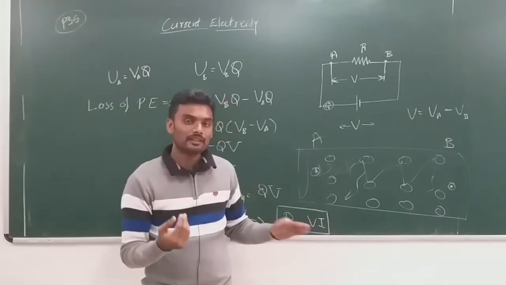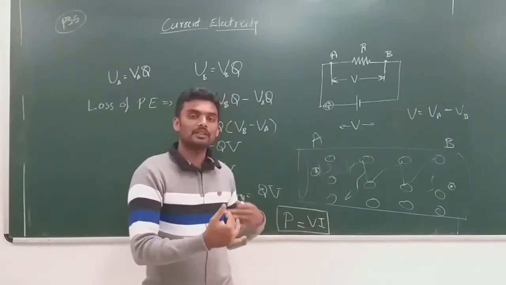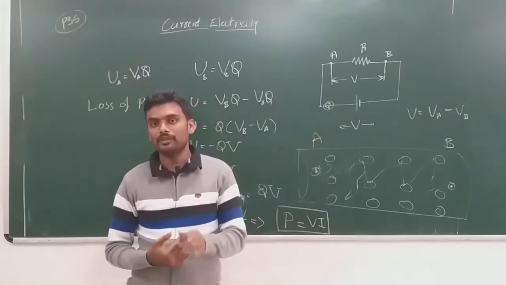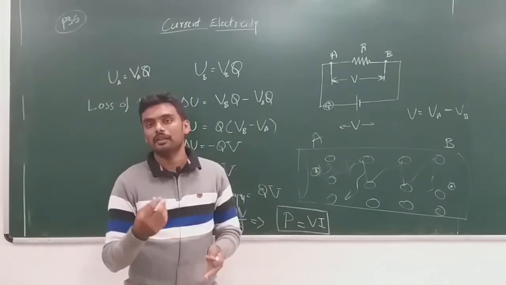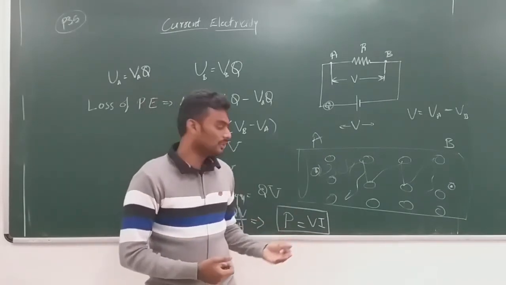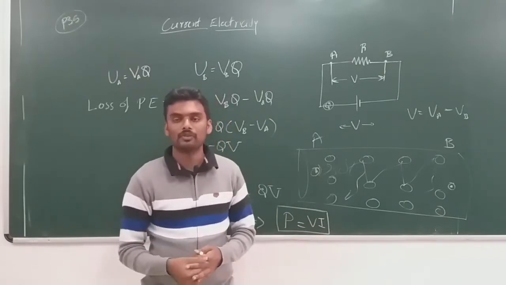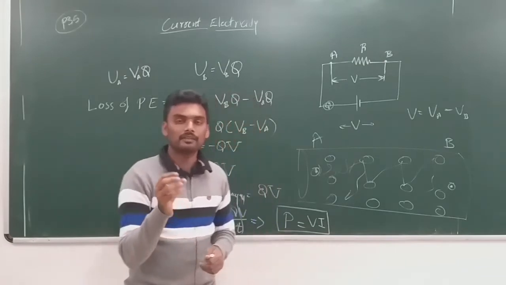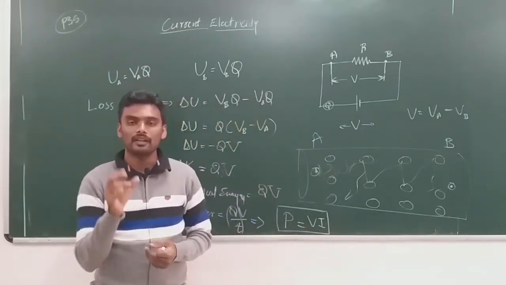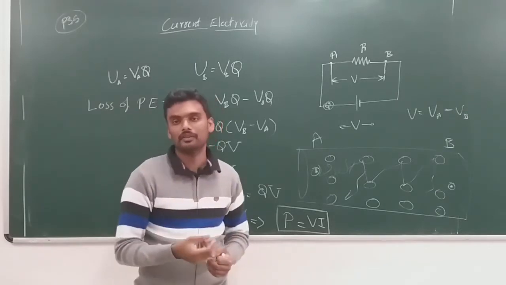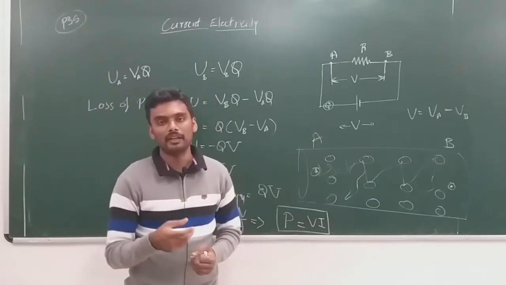Here it is electrical energy converted into heat energy, because it's only a resistor that you have. But when you have a bulb, obviously we can expect a certain resistance to be there, and hence part of it is converted into light and part of it is converted into heat energy.